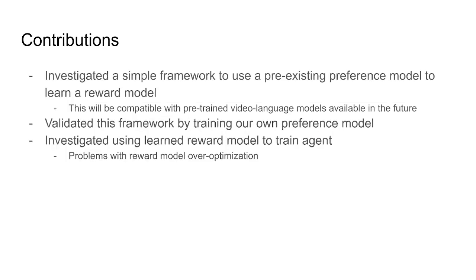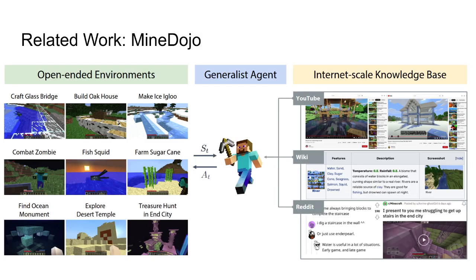So our contributions are that we have investigated a simple framework to use a pre-existing preference model to learn a reward model, and we hope that this framework is compatible with pre-trained video language models in the future. We validated this framework with our own preference model and investigated using the learned reward model to train the agent. We noted the problems with reward model over-optimization, which has also been noted in other RLHF works.